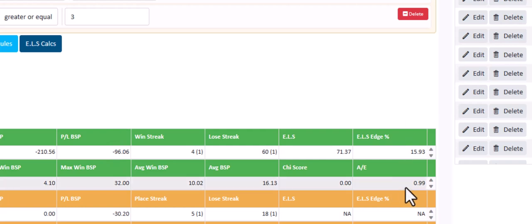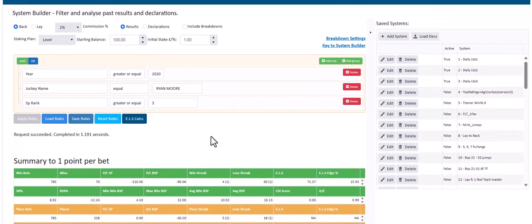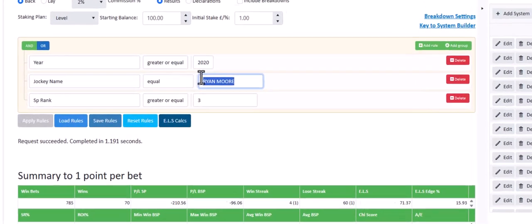But what we're looking at is how a jockey in this case has performed on horses that are priced the first two favourites, or then the third favourite and above. So Ryan Moore, average on outsiders, let's say third favourite or bigger, and pretty poorly on the first two favourites.